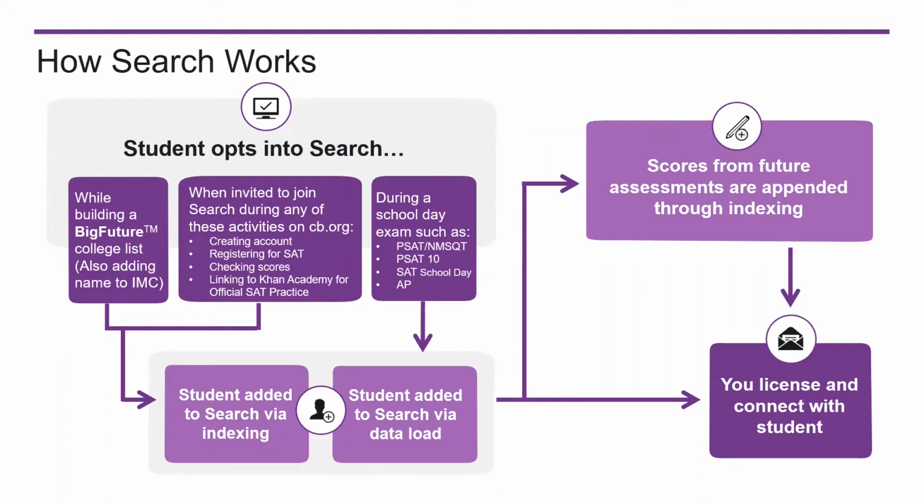Moving along the bottom of the slide to the right, you can then license and connect with those students. When a student has already been added to search and they take an assessment, those scores will be appended to their existing search record on the data load for that assessment. But keep in mind that many students opting in online do actually have College Board assessments associated with their records. So for example, if you set your calendar by the PSAT data load in the past and ordered one time a year in January, you'd never find the PSAT test taker who opted in online after the data load.